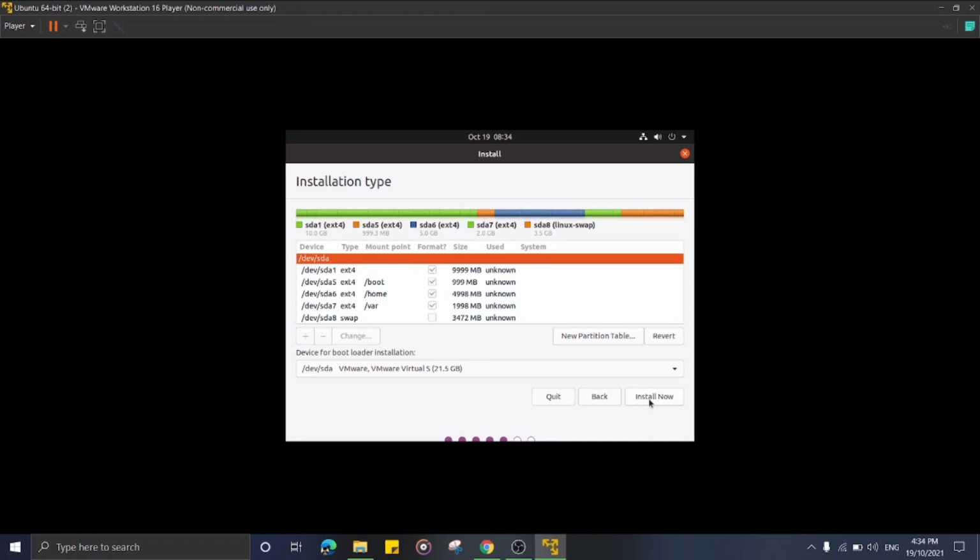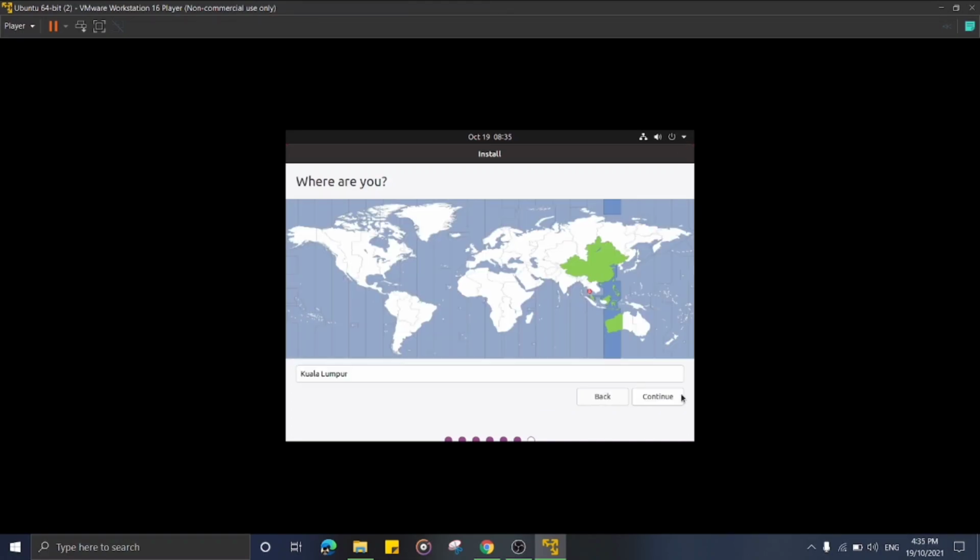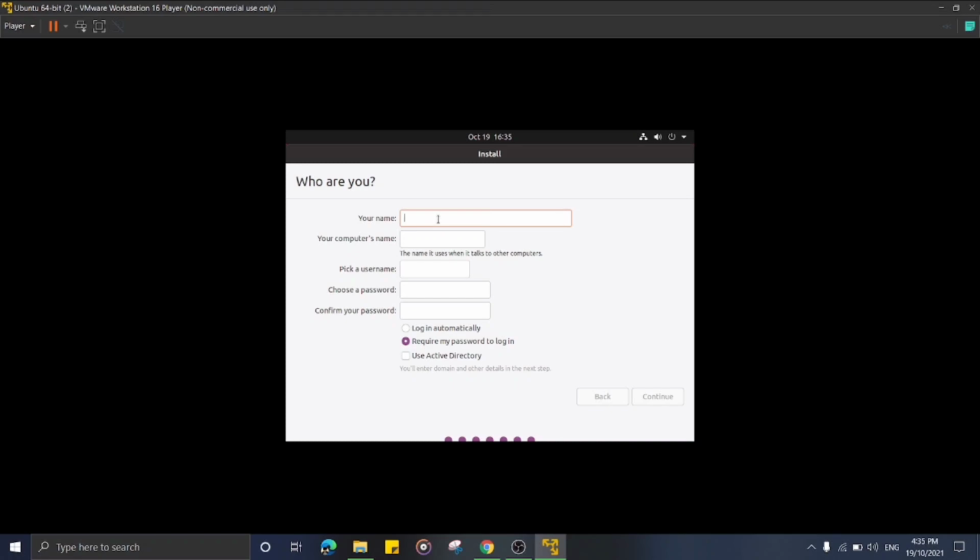And now just click install now. And now just click continue. And choose your name. My name is Amirul. Computer name Amirul virtual machine. Repeat username Amirul. Choose a password. The password I will use is DFN 30053.